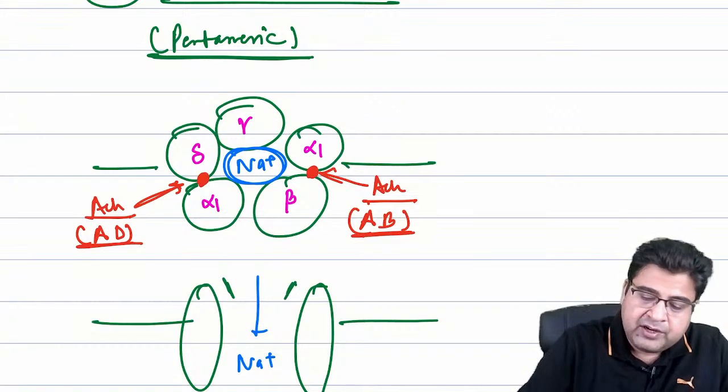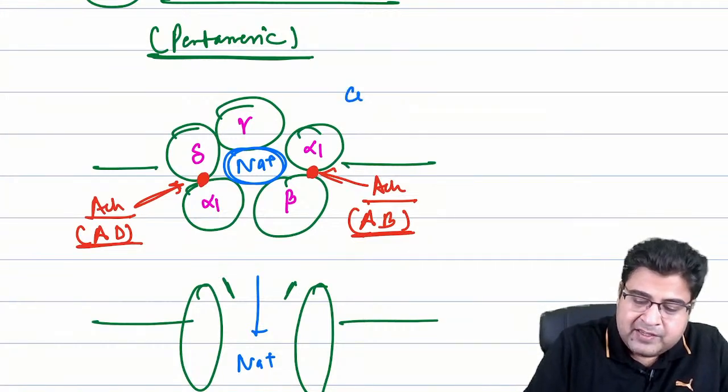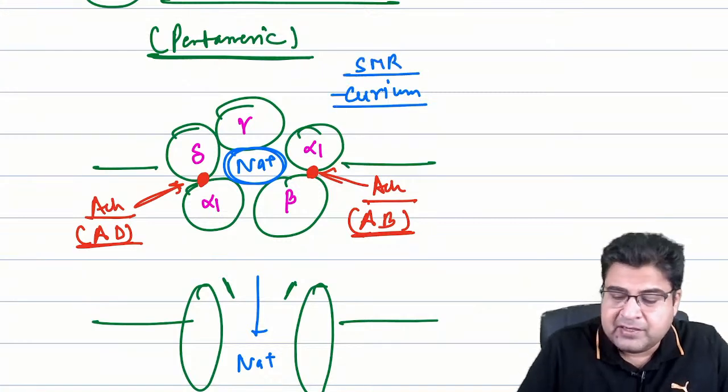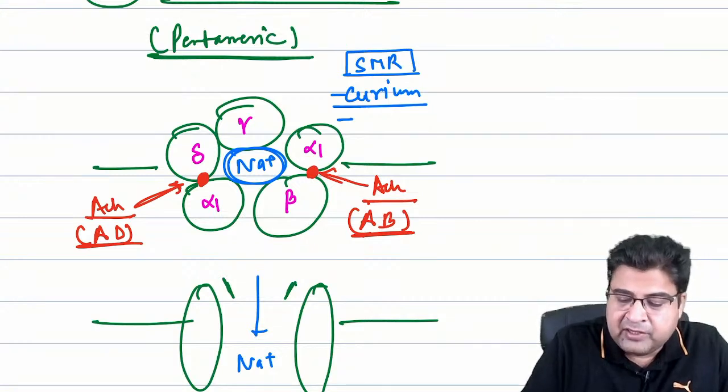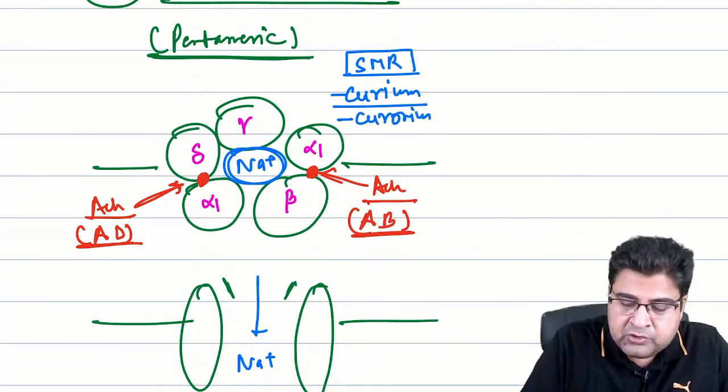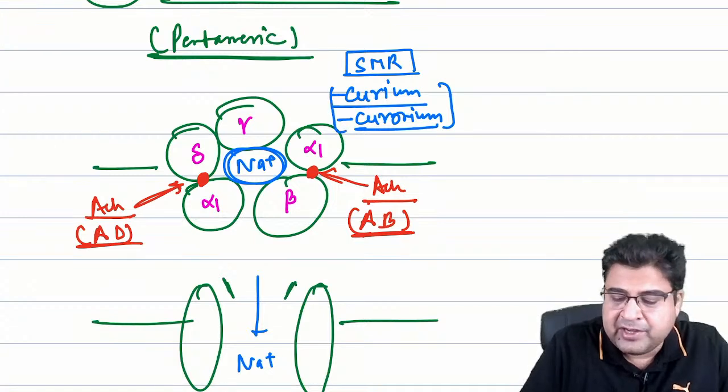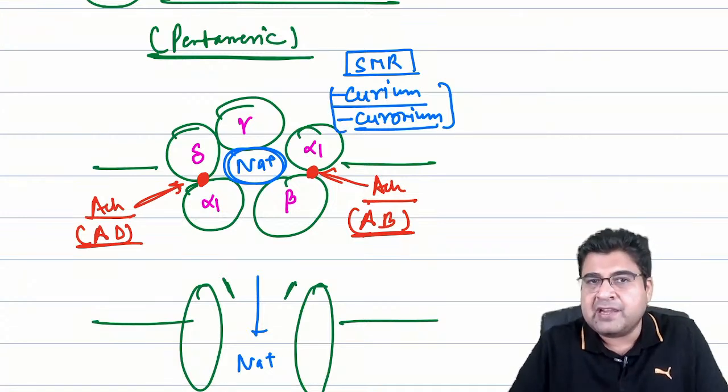Now guys, we have the drugs which are blockers of this receptor. Those medicines end with the word curium. These are known as skeletal muscle relaxants. Skeletal muscle relaxants are the medicines which end with the word curium or curonium. So curium and curonium medicines are the skeletal muscle relaxants.